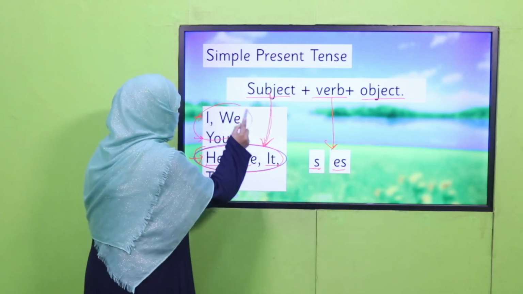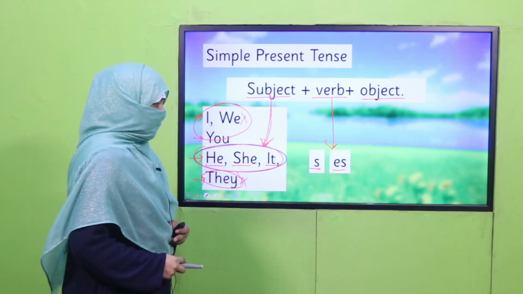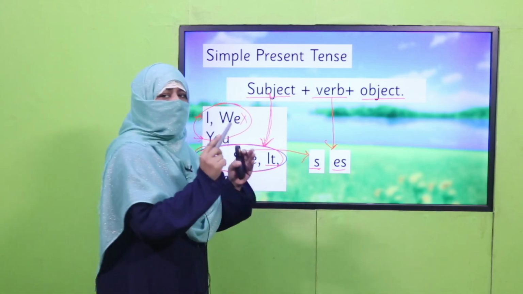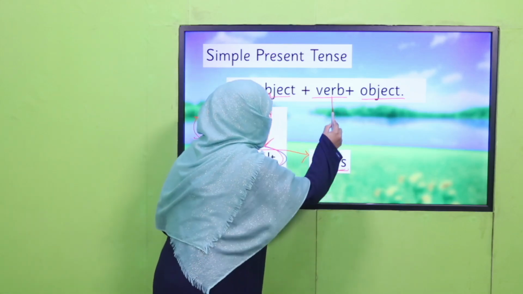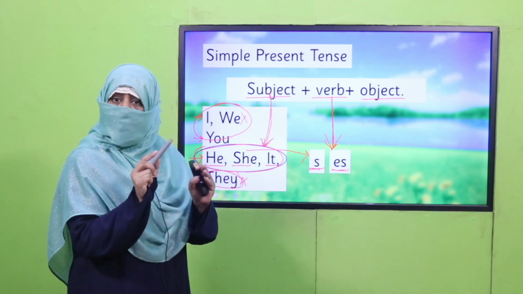With the rest of these subjects, we will not. These subjects don't call for the addition of s or es. Only he, she, it. We call it third person singular. We add s or es with the verb, with the action word. Is it clear? Don't be upset.